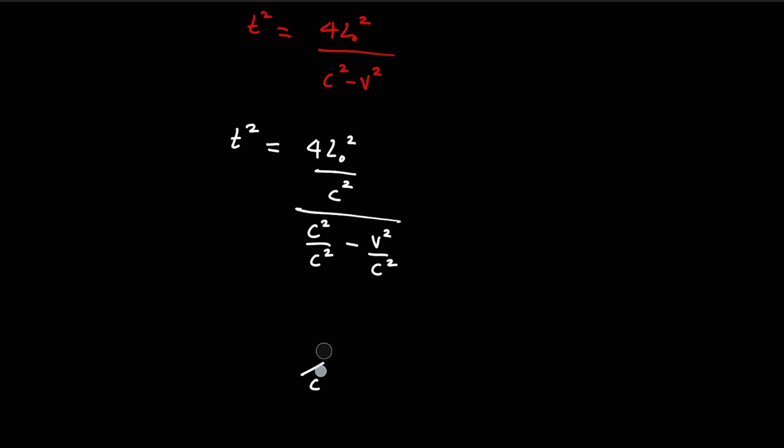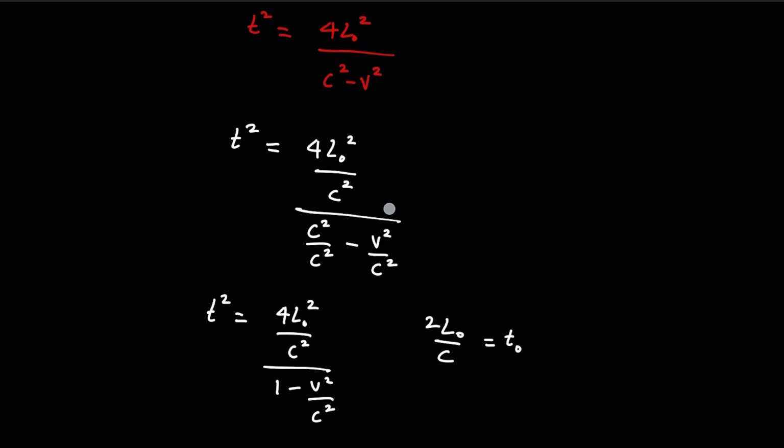That's a little mistake I made, a little blunder, doesn't matter. The t squared is now equal to 4L naught squared over c squared, times 1 minus v squared over c squared. But here I should never forget that 2L naught over c is equal to t naught, as we derived earlier.